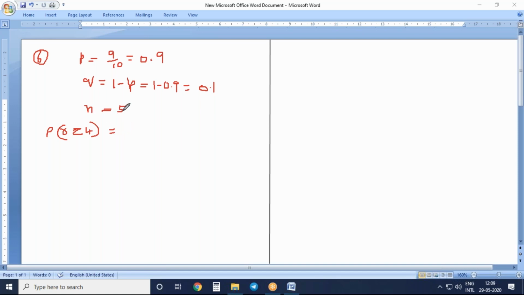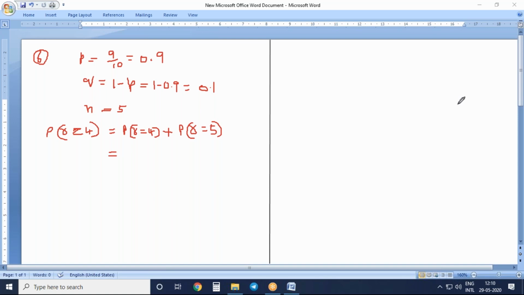So what is the value of n here? 5. So here P of R equal to 4 plus P of R equal to 5. You need to find the answers.